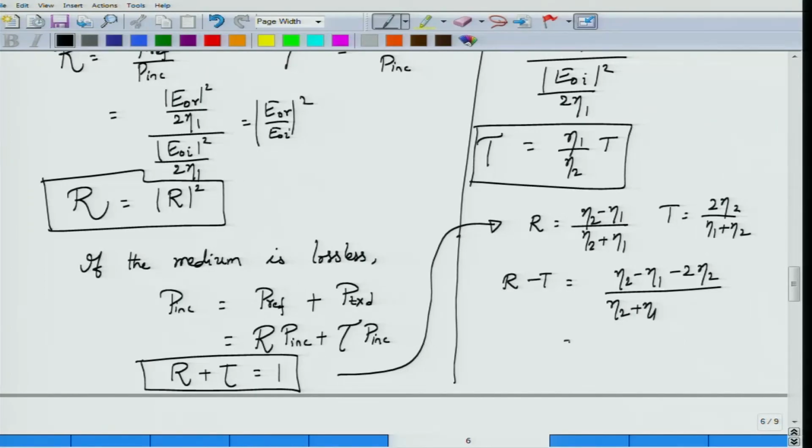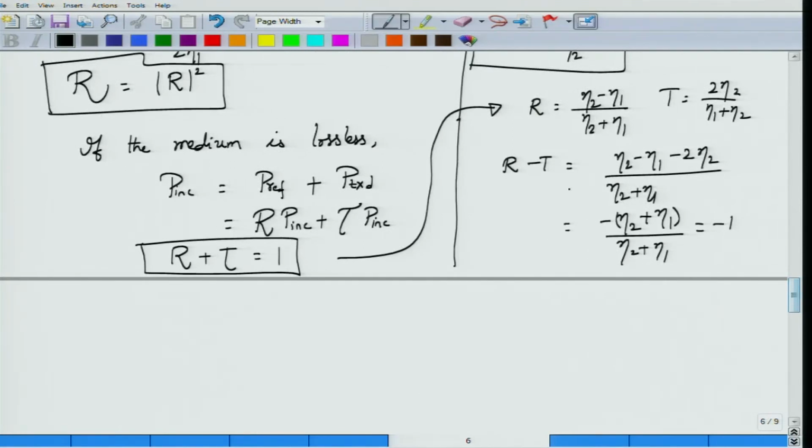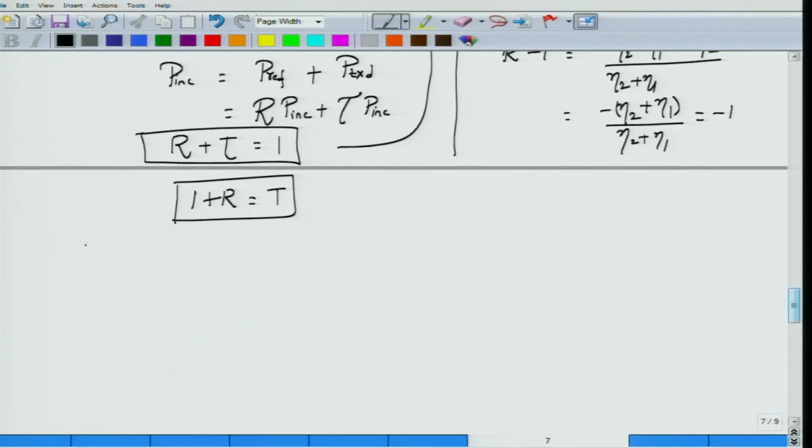And eta 2 minus 2 eta 2 is nothing but minus, eta 2 plus eta 1, so I can put the minus sign common, divided by eta 2 plus eta 1, and that is equal to minus 1. Now interchanging the minus T onto the other side, what I have is 1 plus R is equal to T. From now on we will replace this R by gamma, standing for reflection coefficient, and this T by tau, standing for transmission coefficient.